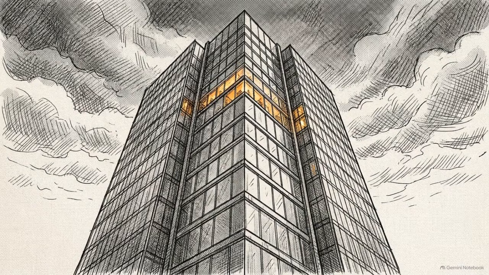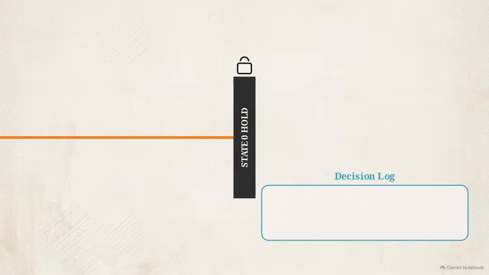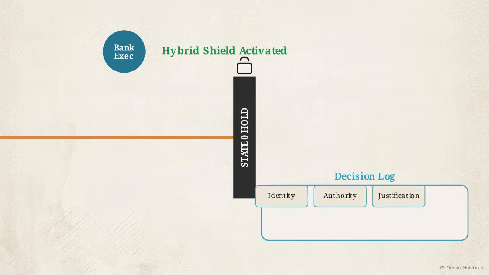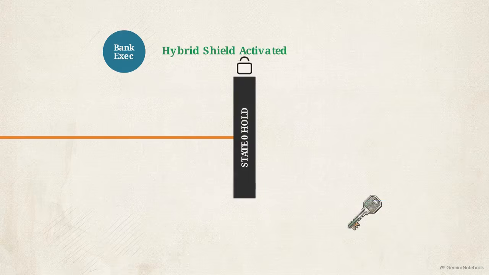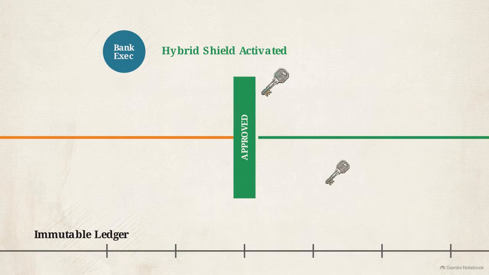But banking systems are run by people. What stops a pressured executive from simply pressing an override button to keep a lucrative client happy? Ternary logic employs a no log equals no action architecture. The network physically blocks funds until a cryptographic decision log is generated. Overriding a hold triggers the hybrid shield, forcing the user to immutably record their exact identity and justification directly onto the public ledger.